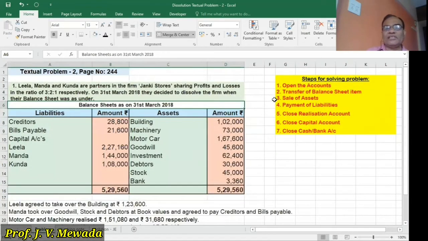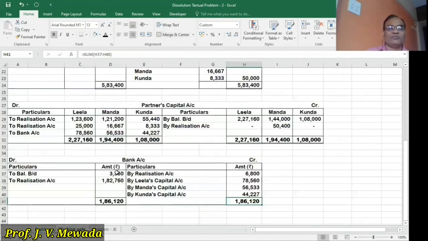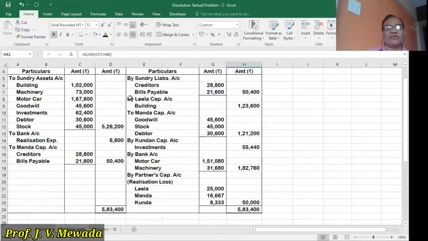Now, sale of assets. So we'll pass the entries for sale of assets. Let us see in the working note what we have done. See, we sold the assets: we have given the building to Leela. Goodwill, stock and debtors are taken over by Manda. Kunda took over the investments. And the rest of the assets, motor car and machinery, are sold for cash. So we'll pass a combined entry for this, and then we'll pass the entry for bank.